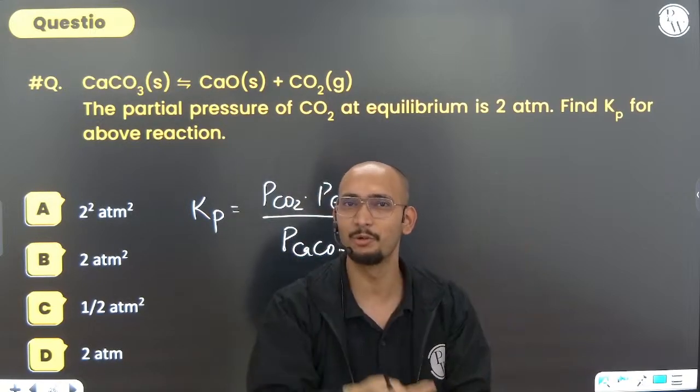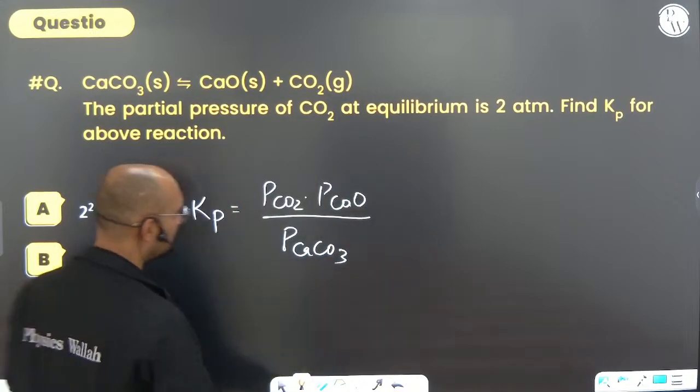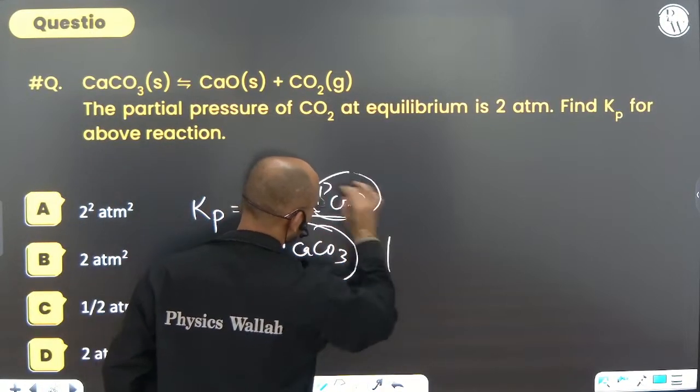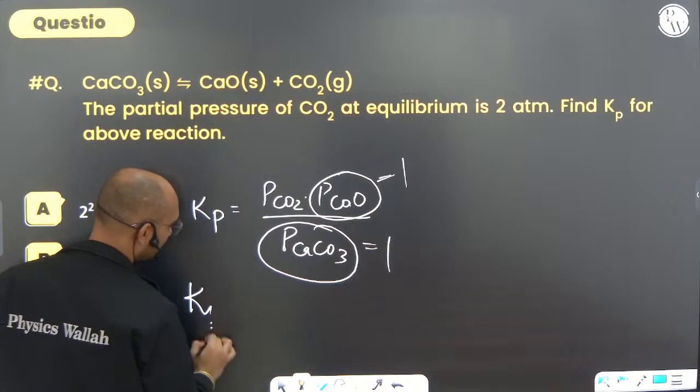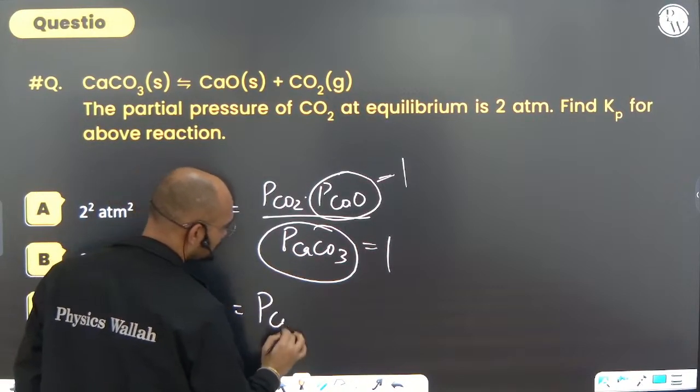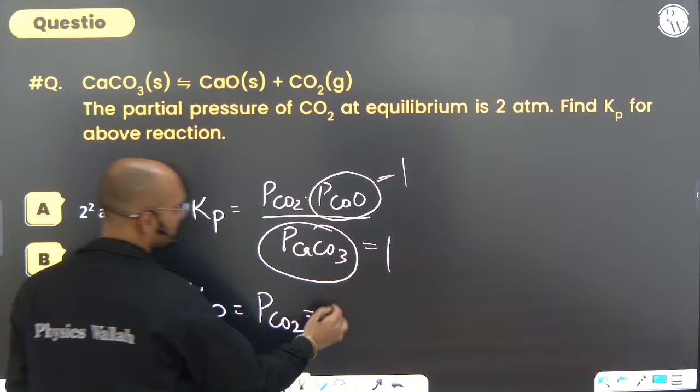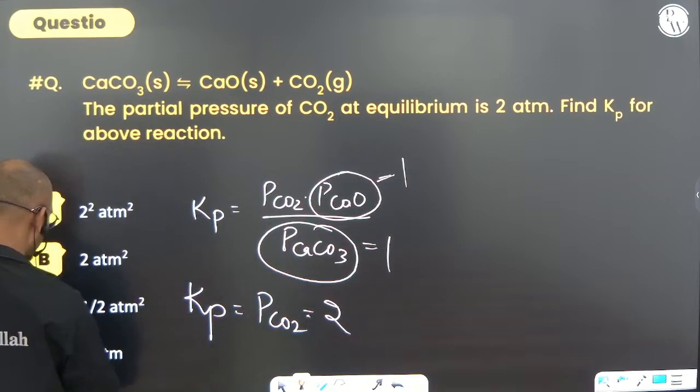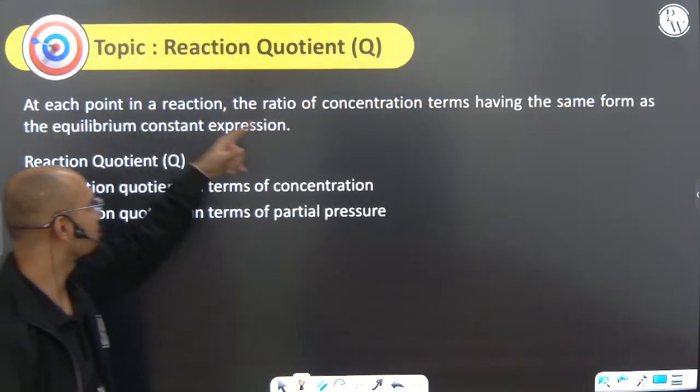Whether it is pressure or concentration, always keep it equal to 1. So Kp will be equal to pressure of CO2. Pressure of CO2 how much given? 2 atm. So answer is what? D. Next, reaction quotient Q.